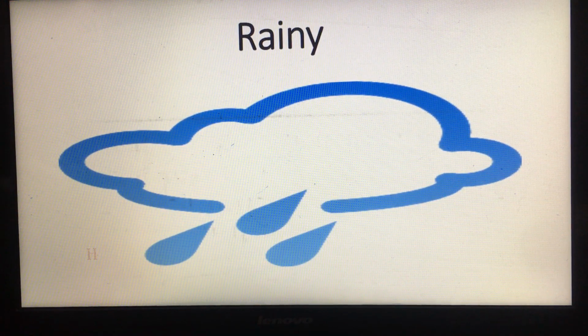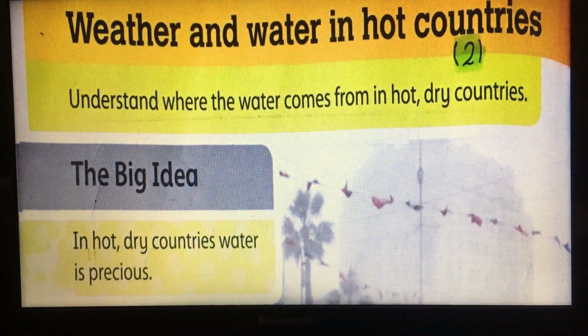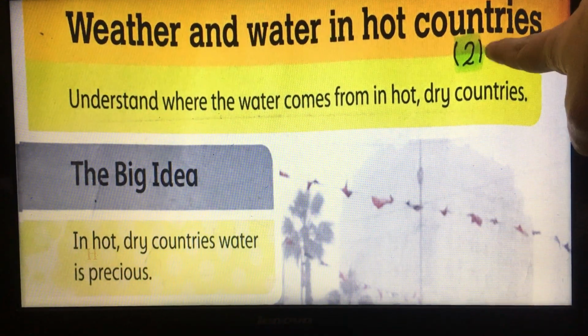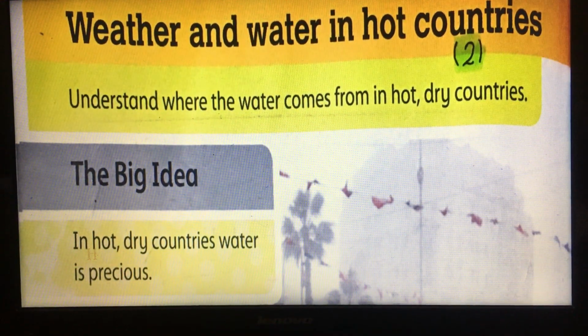Okay, now let's start with weather and water in hot countries number 2. So please open your book, page 96, and write beside the title, weather and water in hot countries number 2. Here we have to understand where the water comes from in hot, dry countries.